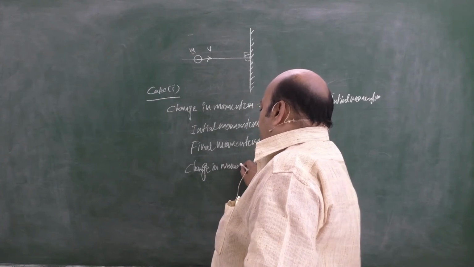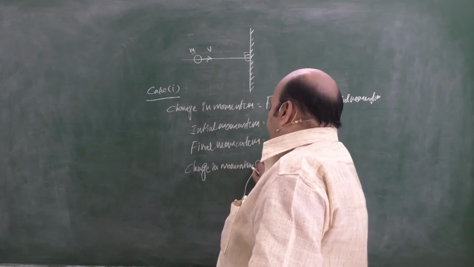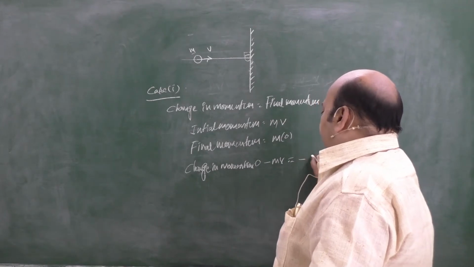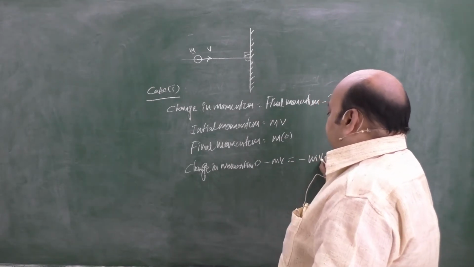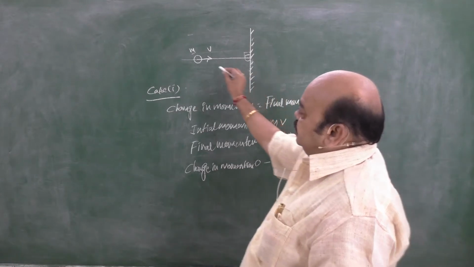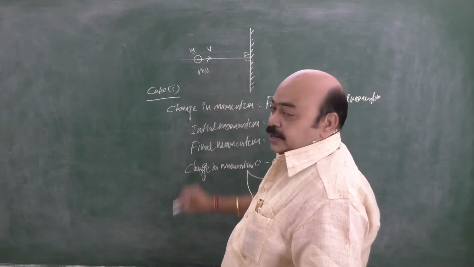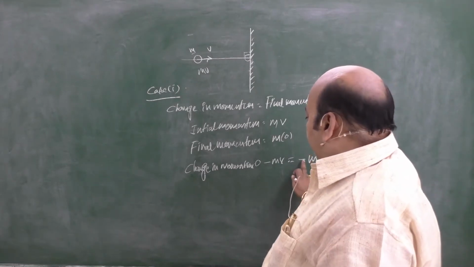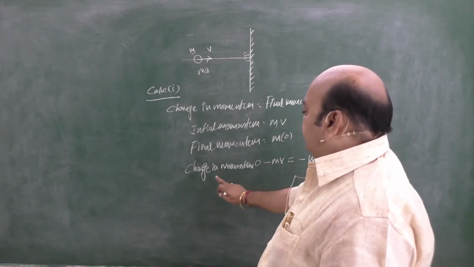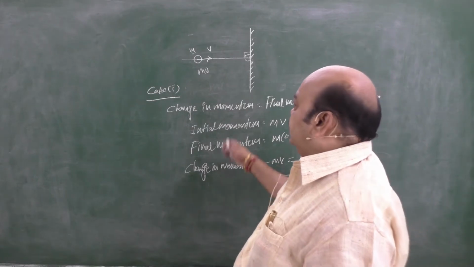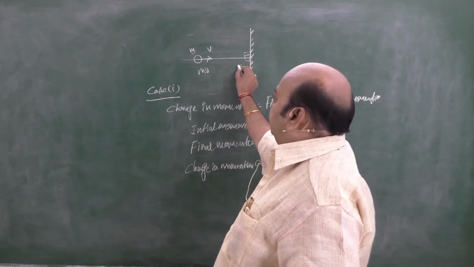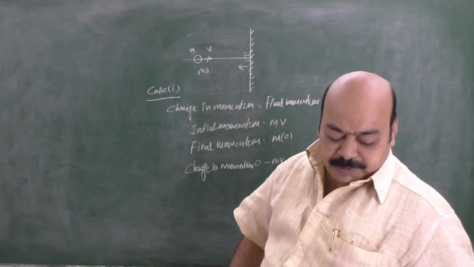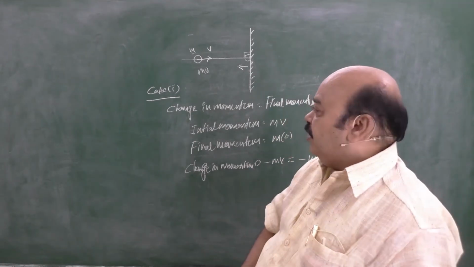Okay. Be careful once again. Here we have negative sign with the answer. So minus mv. Plus mv means it is initial momentum of the body when it is going towards the wall. Coming to the negative sign, the change in momentum takes place in the opposite direction. That means it is away from the wall. Simply, change in momentum is away from the wall. This is case 1.